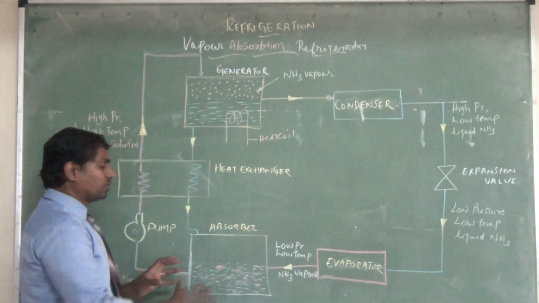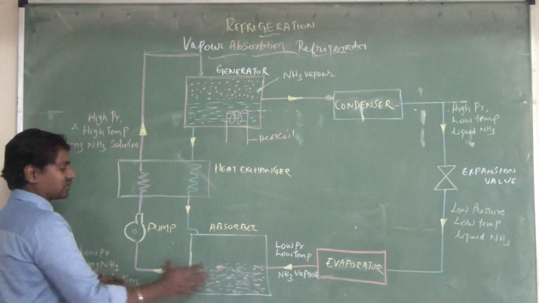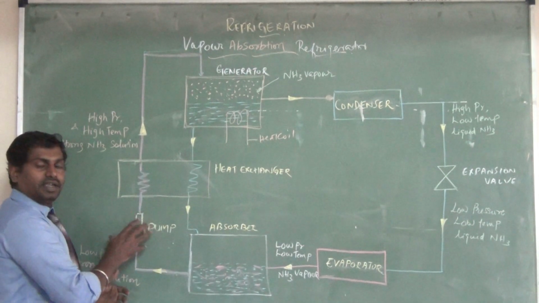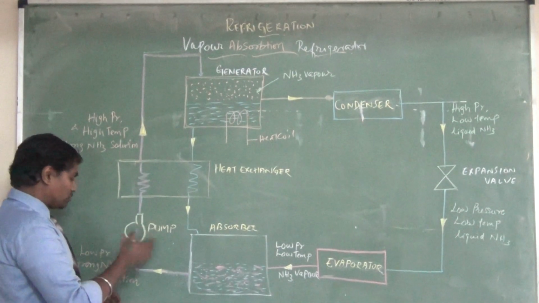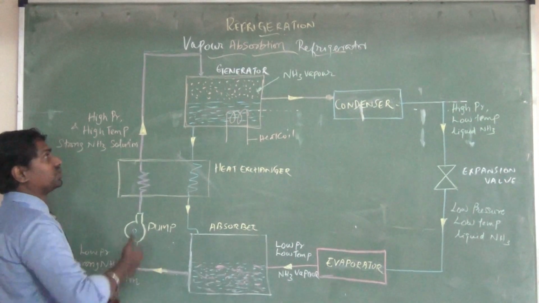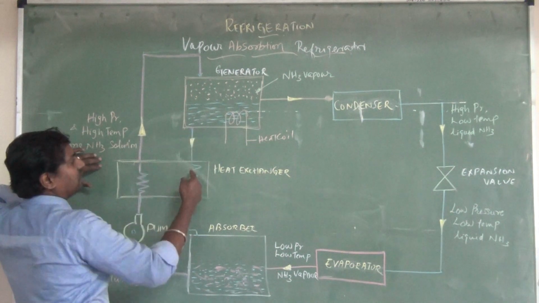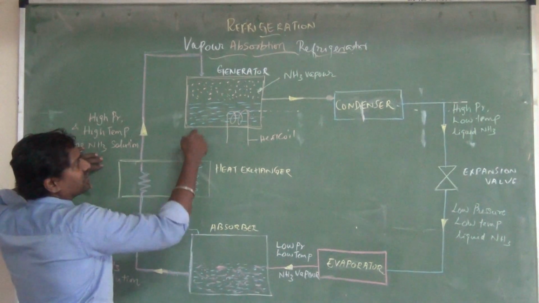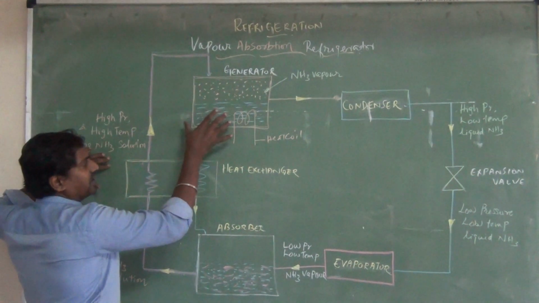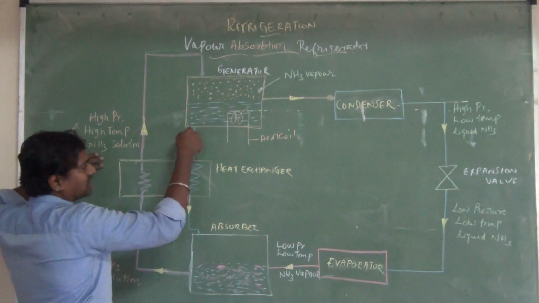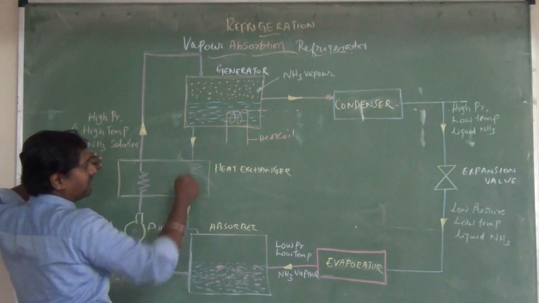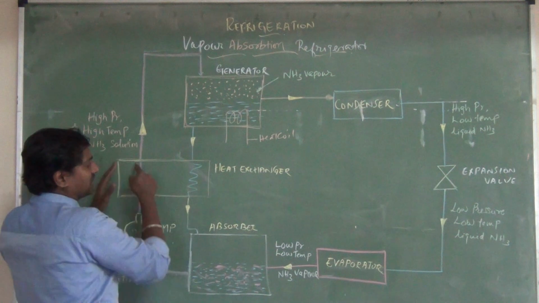To pump this strong ammonia solution, we need a pump here. The pump is used to pump this NH3 solution to the generator. Some weak ammonia solution, which is already heated up in the generator, comes back to the absorber through the heat exchanger.